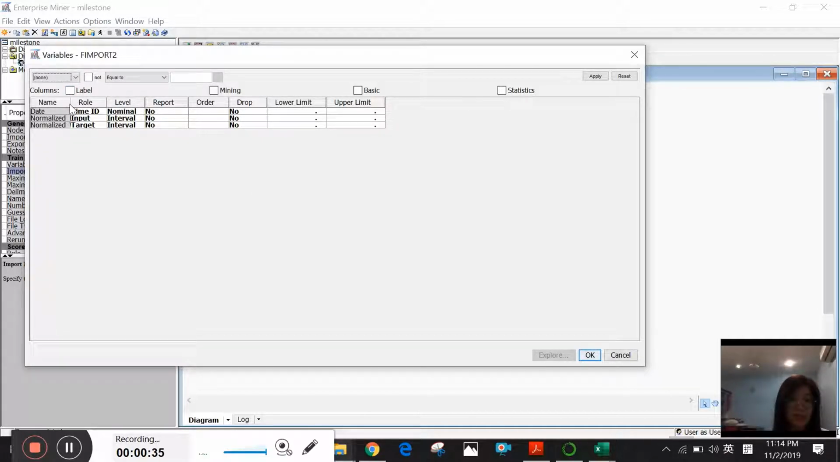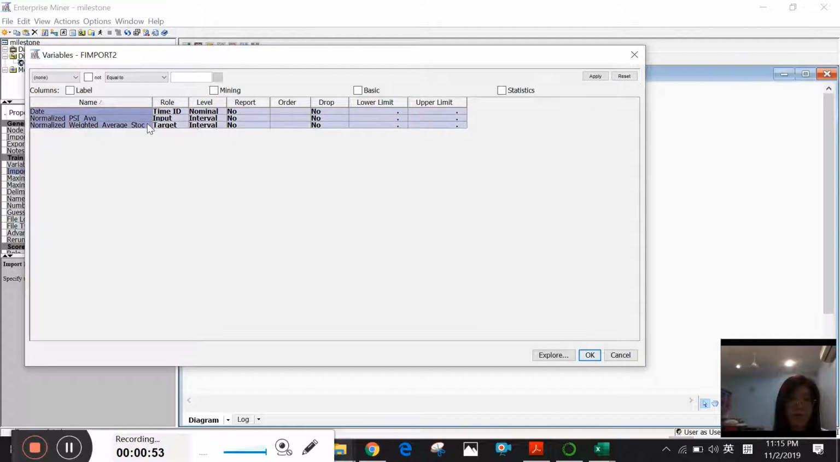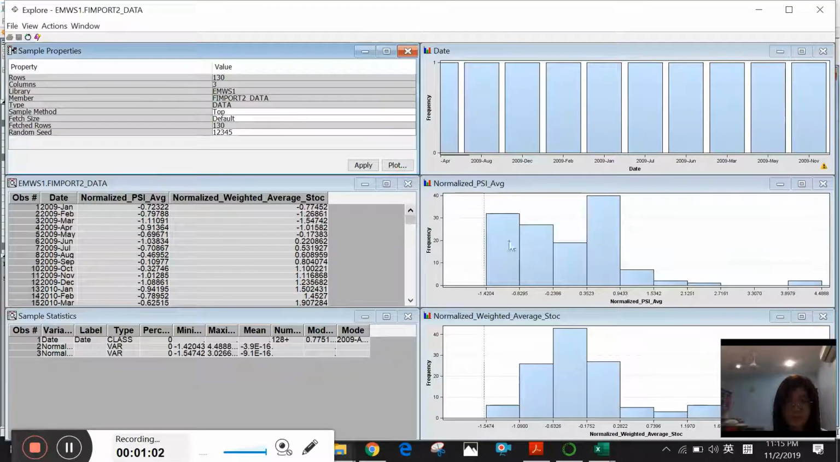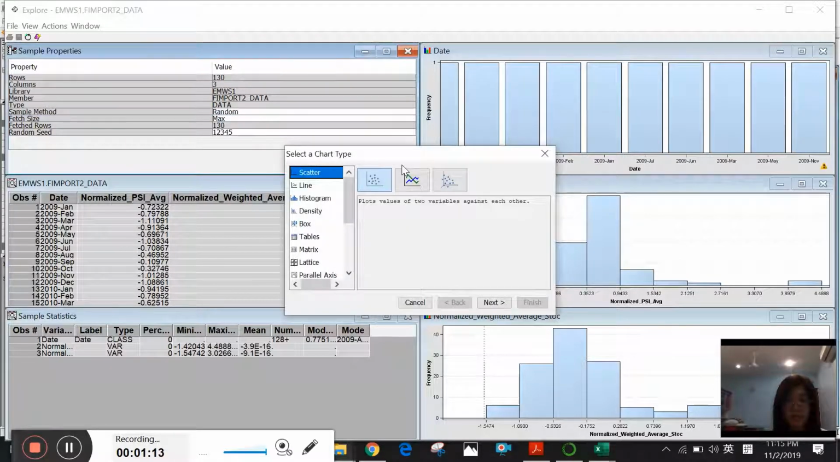So the first data is the PSI data and also the stock price data. We may assign the role to the variable here. The date is the time ID I put, and the PSI is the input, and the weighted stock price is our target. So to plot the data, we highlight this and then we click explore. And then I choose the random sample method and also the maximum size. And then we may click plot.